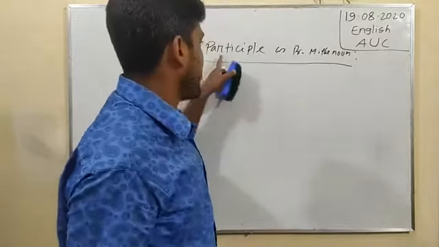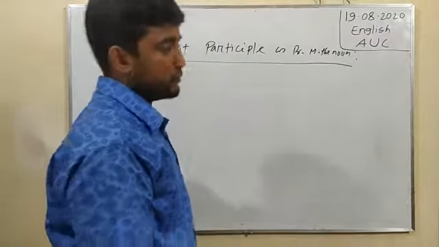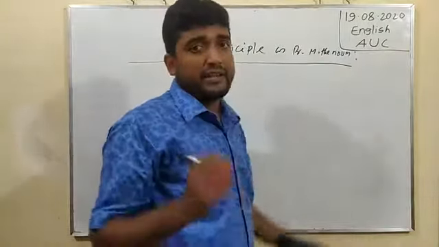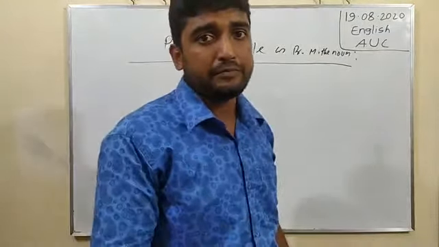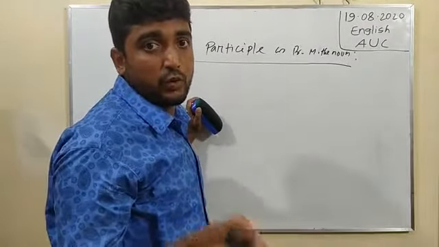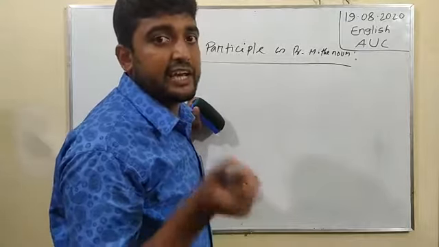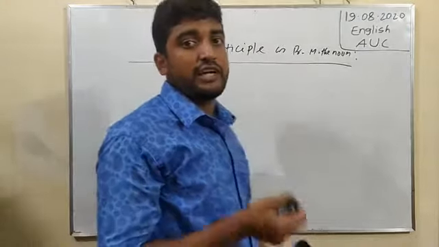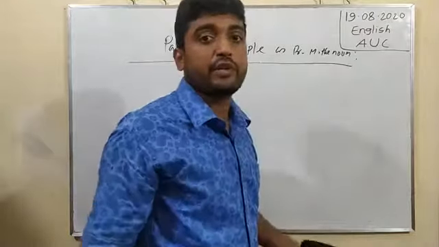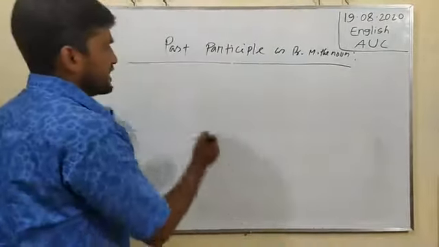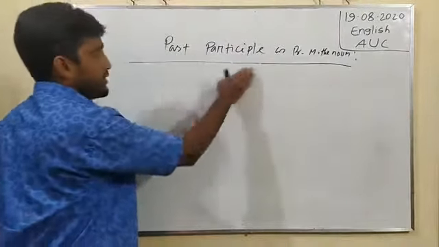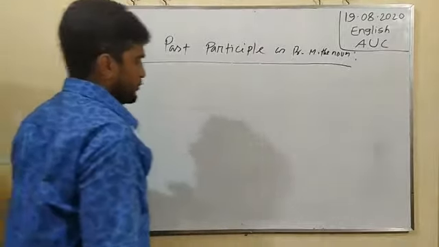When the past participle of a verb sits before a noun and works as an adjective, it is called a past participle as pre-modifier of the noun. To be clear, I am giving an example.